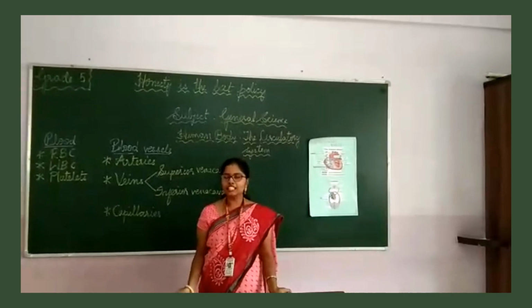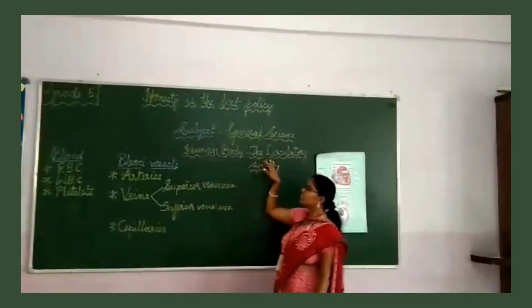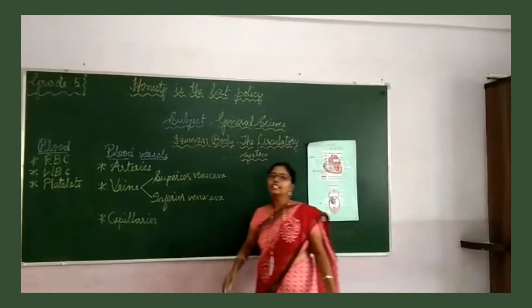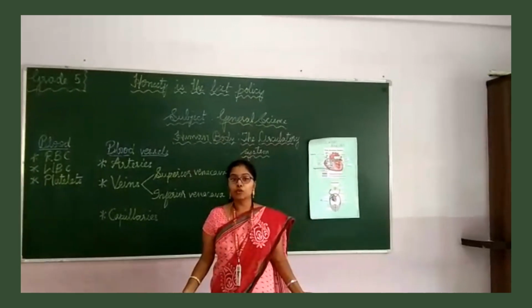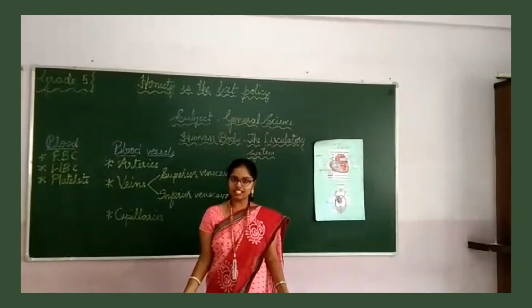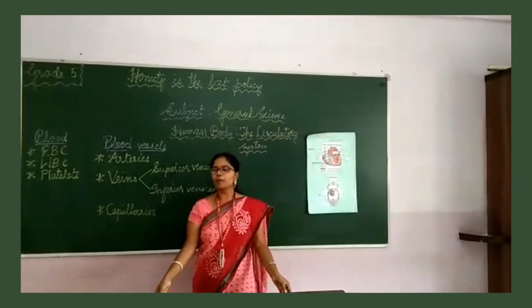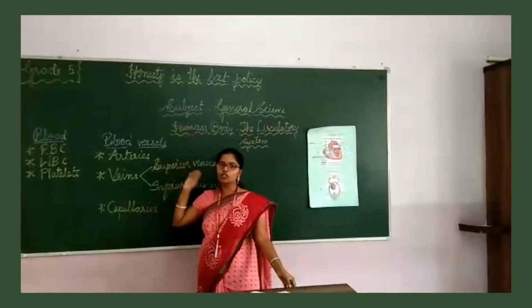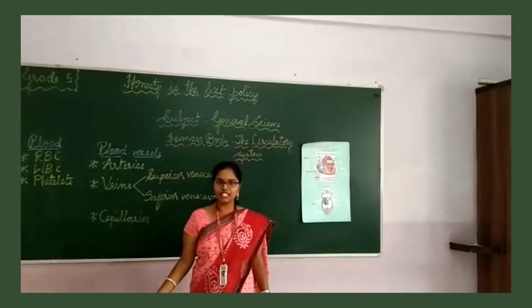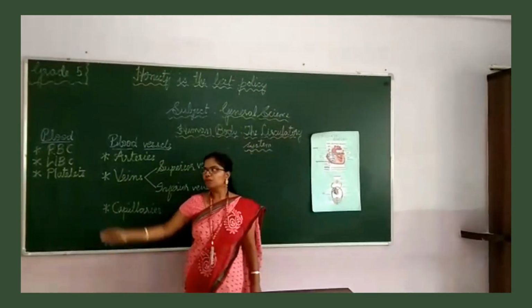of general science, that is human body, the circulatory system. In the last class, you have already learned about what are the different parts of circulatory system and also the structure of the heart. In today's class, we learn about the blood vessels and also how blood circulation happens in our body.